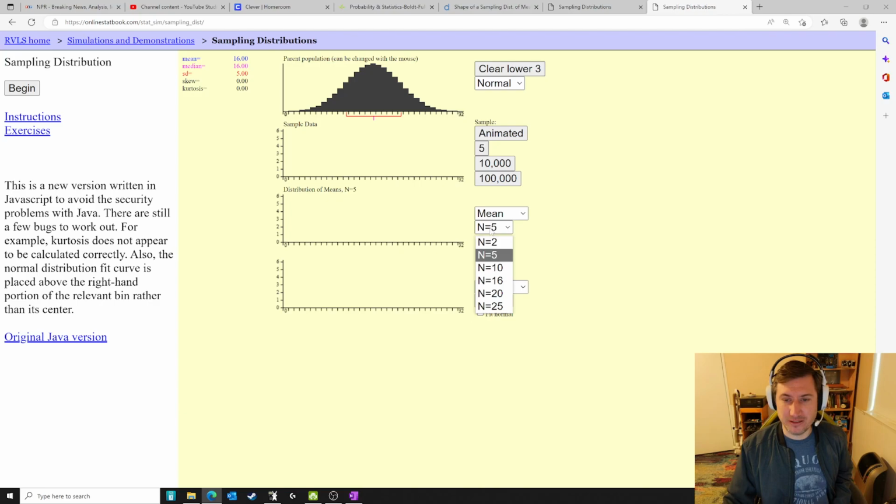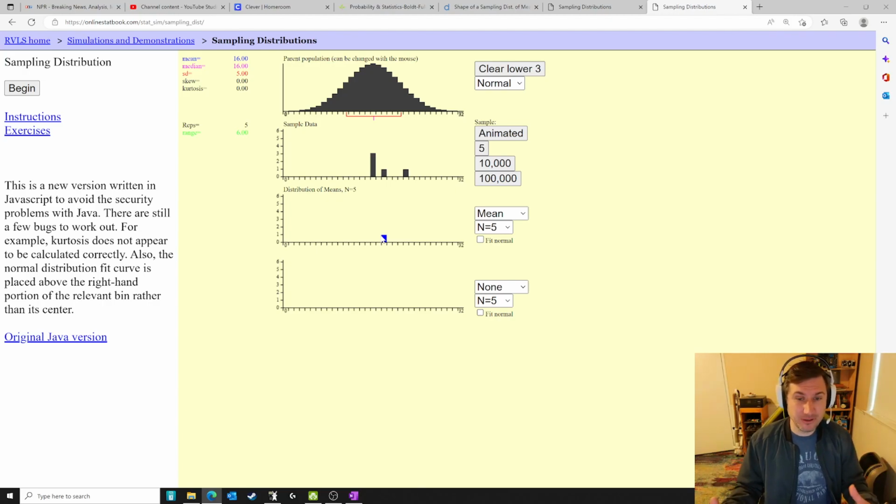How big do you want the sample size to be? And you can either animate it. So I'm going to animate a sample of 5. Click, click, 3, 4, 5. There's our sample. And here's our sample statistic, the average. This is the sampling distribution, right? Where one dot represents an entire sample. In this case, a sample of 5.